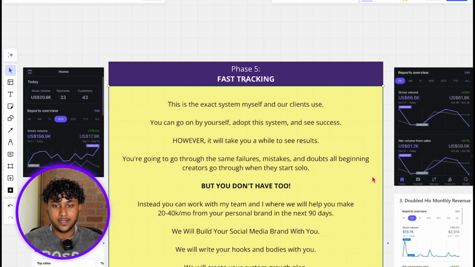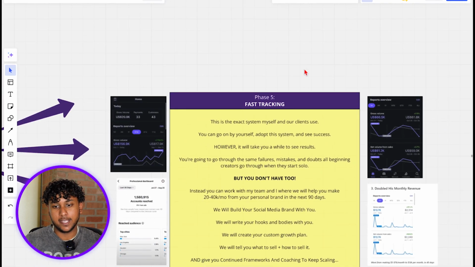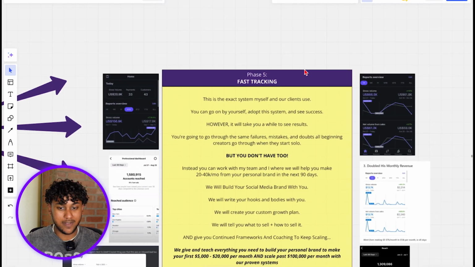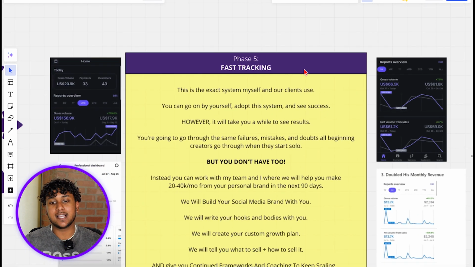Now moving on, phase 5. Now I know you guys did not expect this, and phase 5 is actually fast tracking. This is the exact system that myself and our clients use. You can go by yourself, adopt the system and see success. However, it will take you time to see results, right?